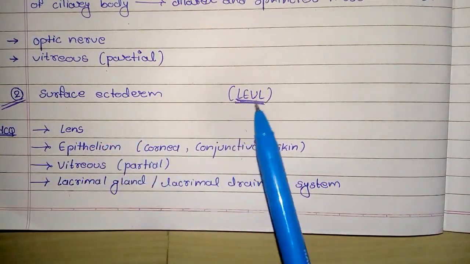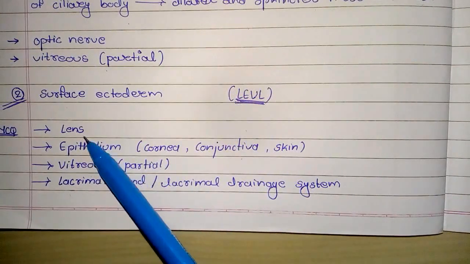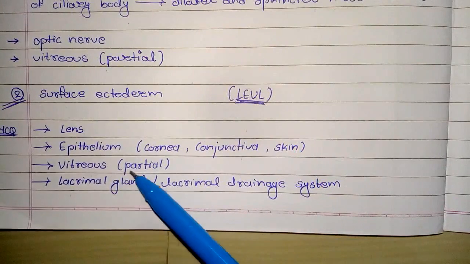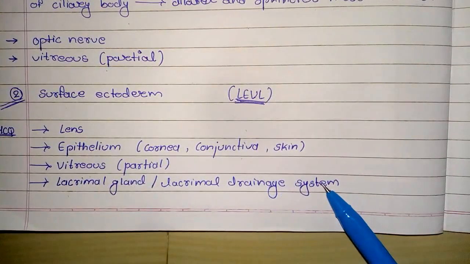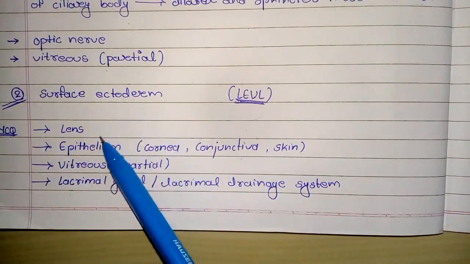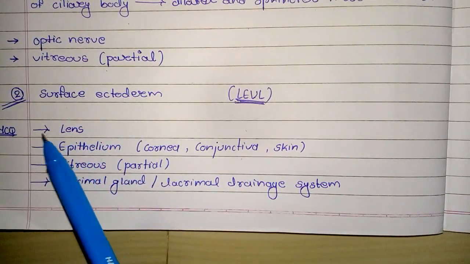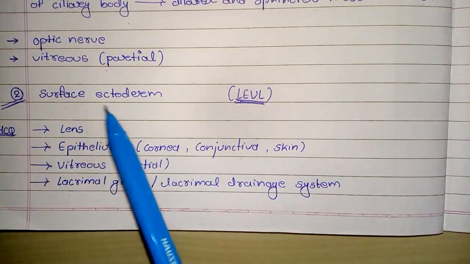You have to remember only the term LEVEL surface. L for the lens, E for the epithelium, V for the vitreous, which is partial, L for the lacrimal gland and lacrimal drainage system. And in the surface ectoderm, the crystalline lens is an important point and it can be asked in MCQs, that the crystalline lens develops from the surface ectoderm.